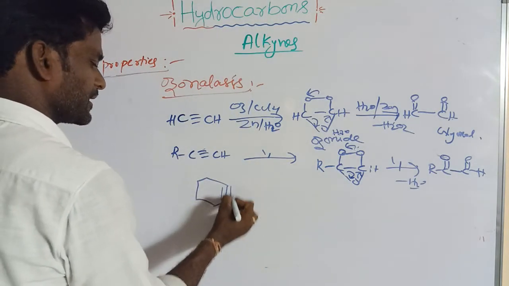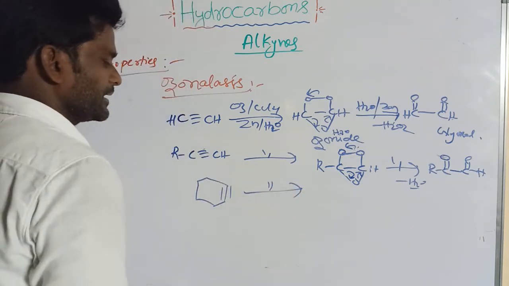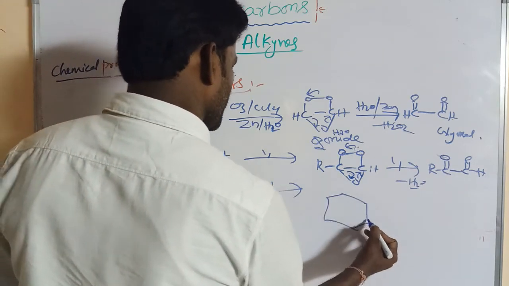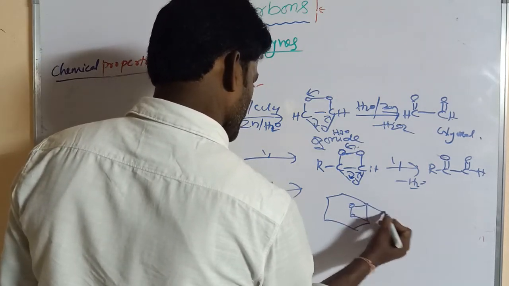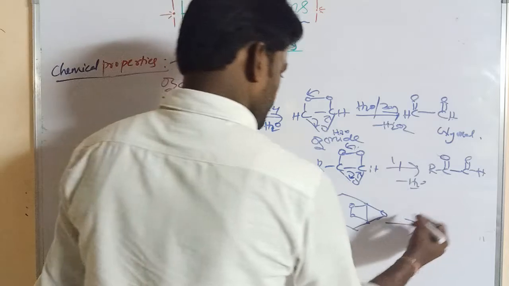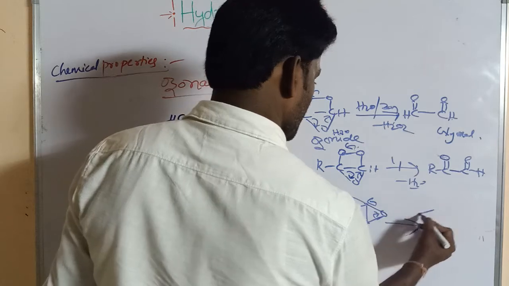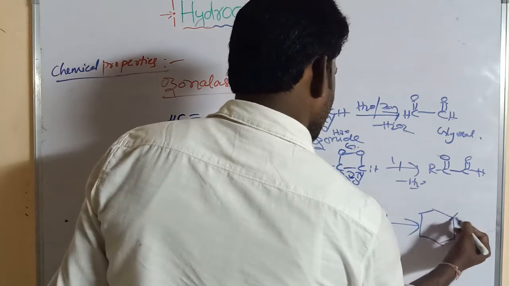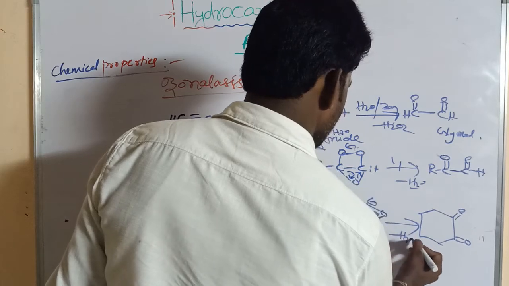When a cyclic alkyne is taken, on ozonolysis it gives an ozonide product, which on hydrolysis again gives C double bond O and C double bond O and H2O2.